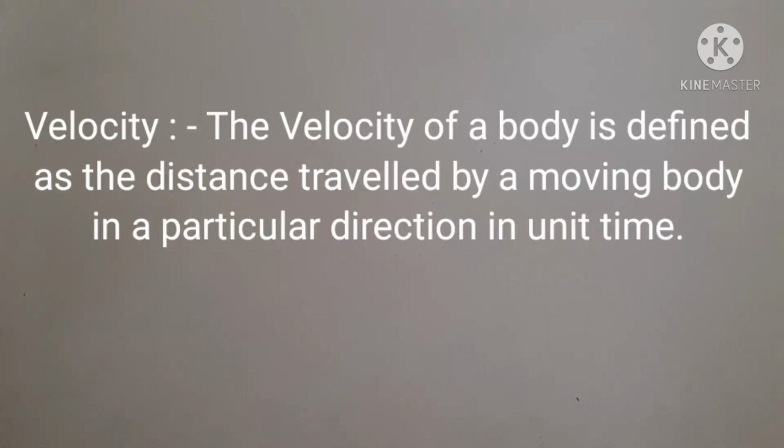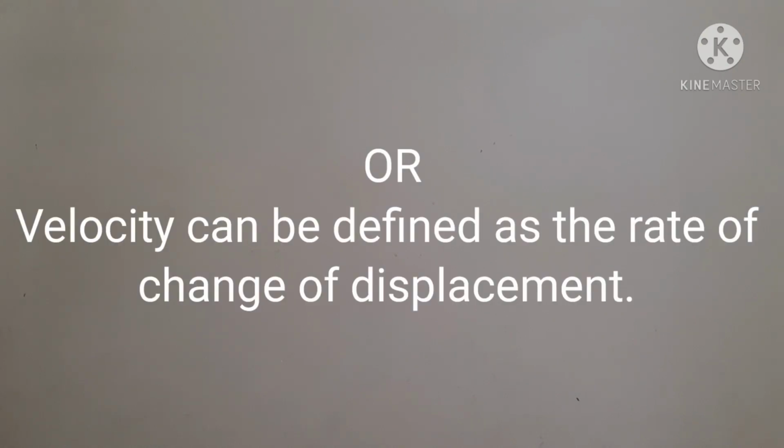Velocity. The velocity of a body is defined as the distance traveled by a moving body in a particular direction in unit time, or velocity can be defined as the rate of change of displacement.